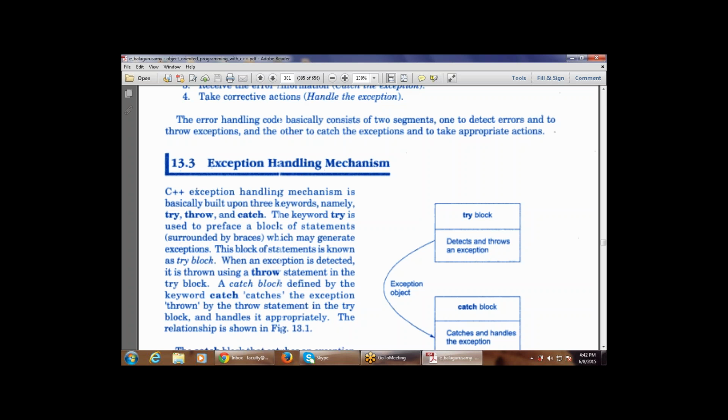It handles it in an appropriate manner, right? So one is try, then throw, then catch, then handle. These are the four parts. First it tries, then throws the exception, then catches the exception, and then handles the exception in an appropriate manner.